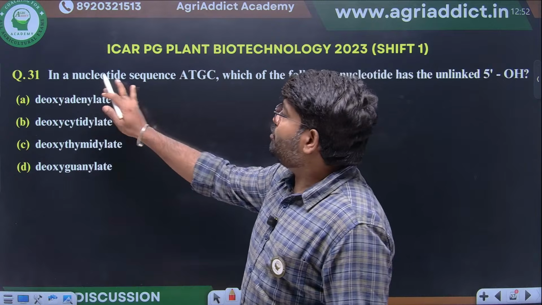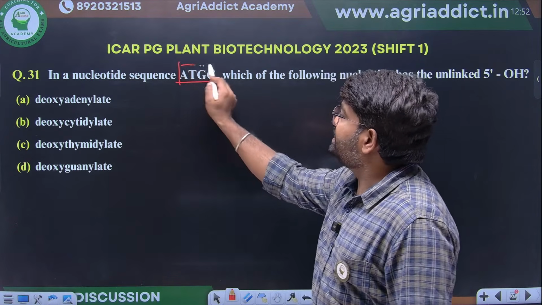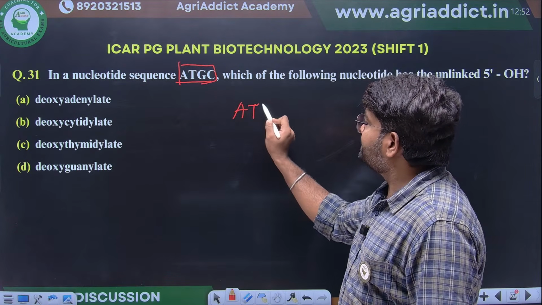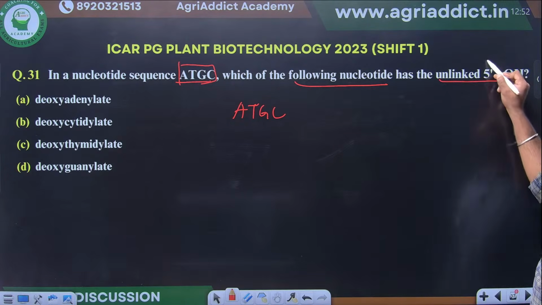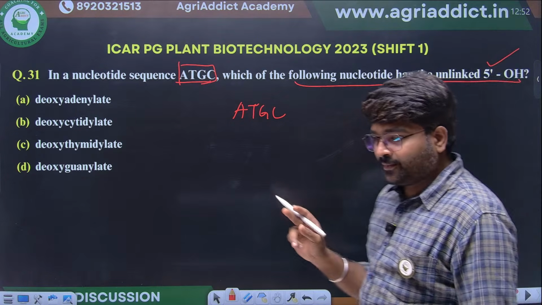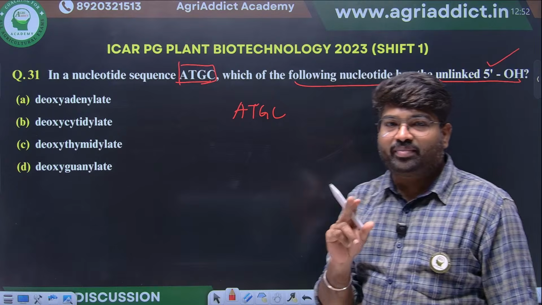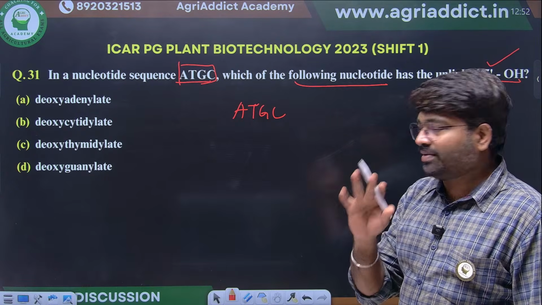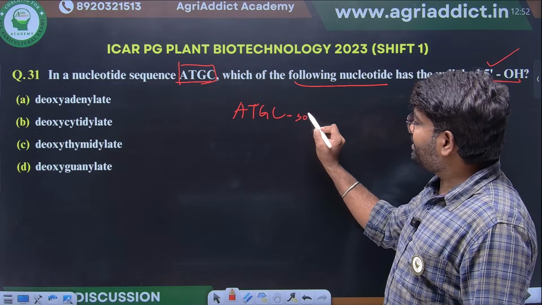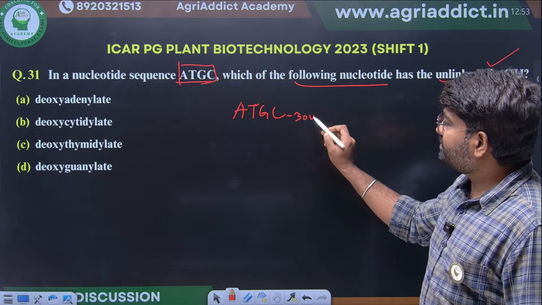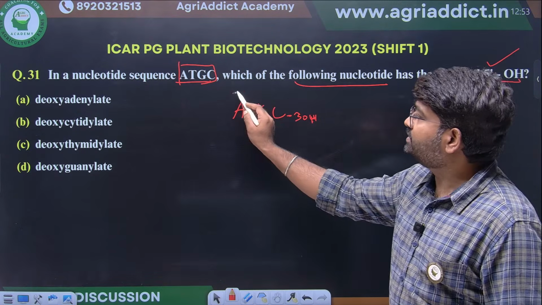Next, in a nucleotide sequence, they have given ATGC as the sequence. Which of the following nucleotides has an unlinked 5' hydroxy? They are saying which will have the unlinked 5' hydroxy group. If you see, this C will have the 3' hydroxy group.